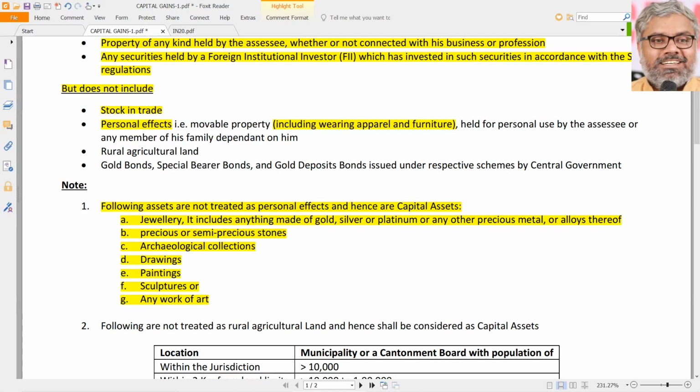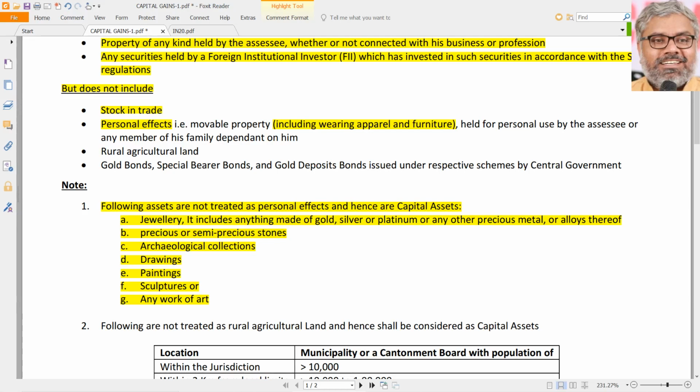Those are all taxable, in the sense that just holding them is not taxable. People again get a wrong impression. There is one businessman who has 10,000 diamonds with him. So should we tax him now for that? No, we are not doing that. It is not wealth tax. When he sells any of them, when he gets gain or loss out of them, then we will tax it. That is what income tax is. For income tax to be levied, that is why the charging section itself told there should be a capital asset and there should be a transfer. Without a transfer, there is nothing that is taxable.